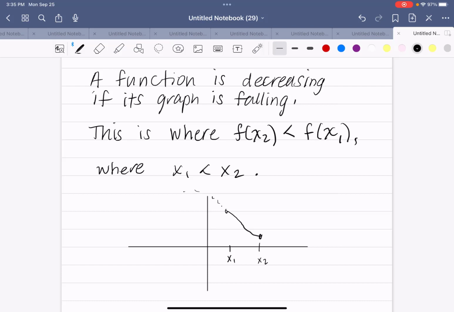Now, the graph can be doing other things outside of that, but we're just looking between x1 and x2. And you'll notice that f(x1) is higher than f(x2). So with x1 on the left and x2 on the right, f(x2) has a lower value than f(x1), which tells you that between x1 and x2, the function is decreasing.